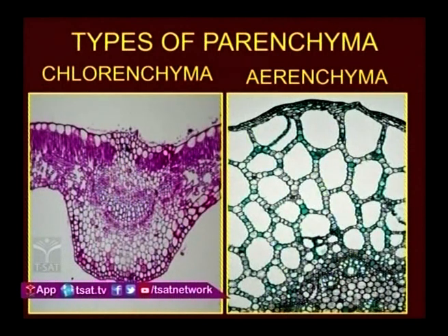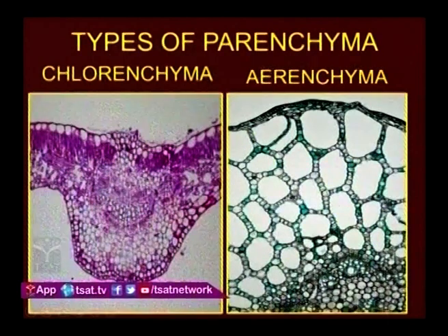Next, coming to the aerenchyma. In aerenchyma, what happens? Cells are loosely arranged. So with that, intercellular spaces are present and those intercellular spaces are filled with air. With the help of that air only, plants can easily float on water. And this aerenchyma is present in hydrophytes and the plants which are growing in moist areas. In this picture, you can see the large intercellular spaces.